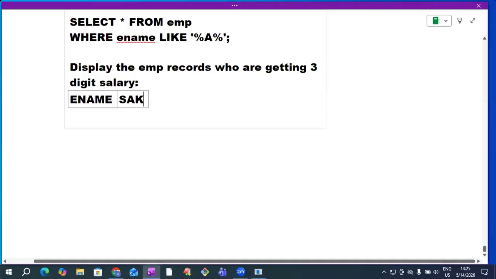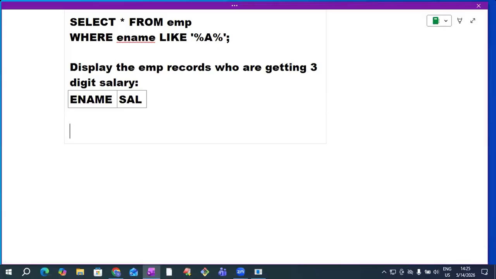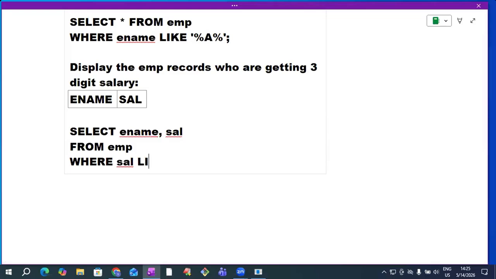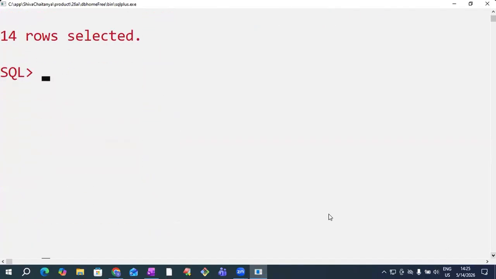Tell me the final query, sir. I want to get 2 columns only: ename and salary, for those who are getting a 3-digit salary. What do we need to write? Select ename, salary from emp where salary like 3 underscores. Copy this. Observe here, those who are getting a 3-digit salary, we get them here.